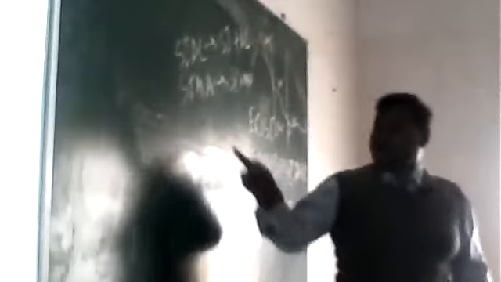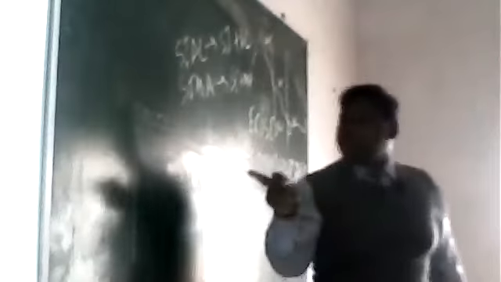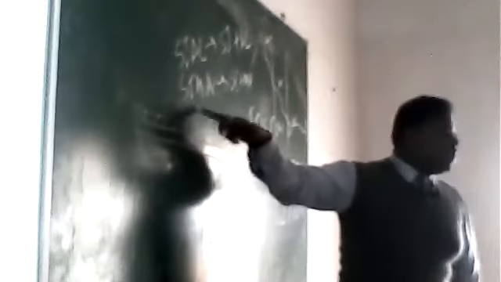SIAL and SIMA. What is the meaning of Sial and what is the meaning of Sima? Very good. Excellent. Sial is a part of the continental crust. Clear? And Sima is a part of the oceanic crust. Why is continental crust called Sial and why is oceanic crust called Sima?